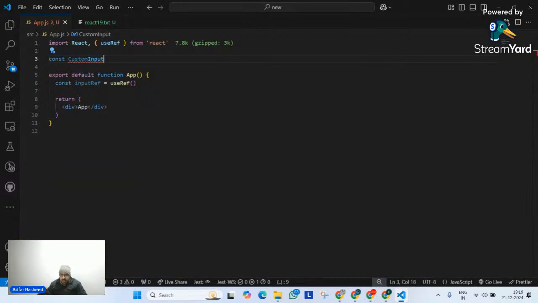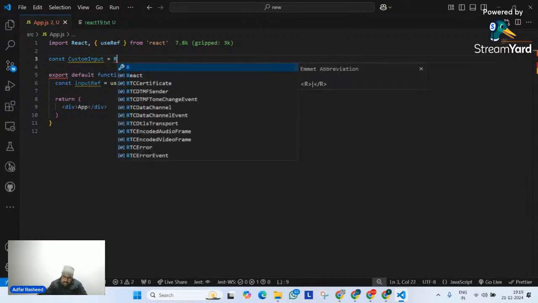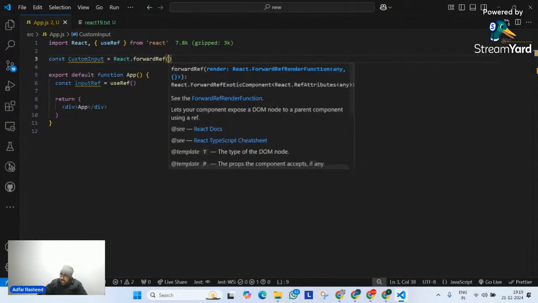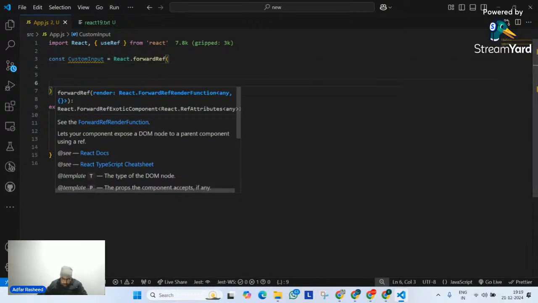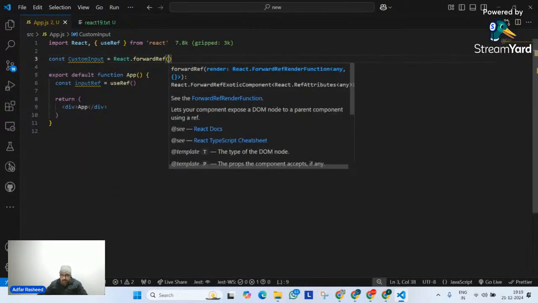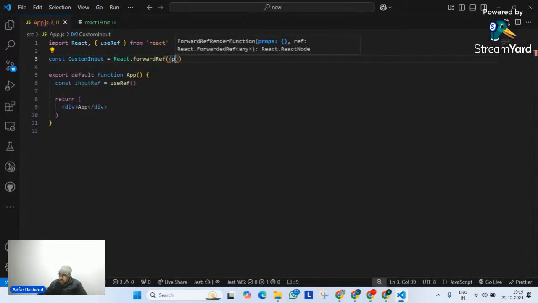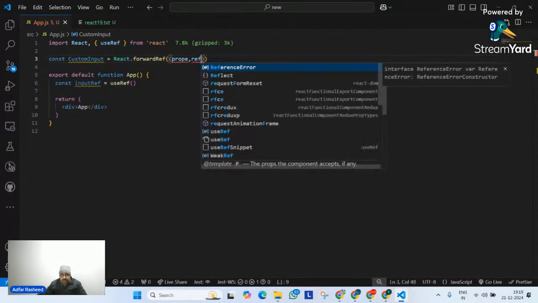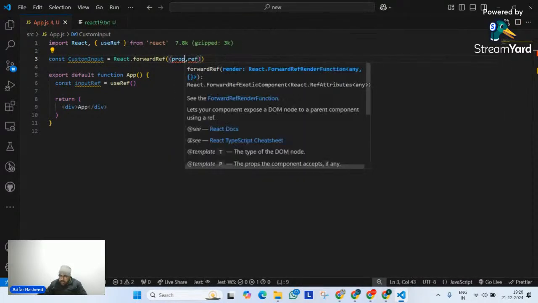So customInput equals, and let me simply use, until now, this is what we used to do. I will simply use React.forwardRef like this, in which it was receiving two arguments. Number one was your normal props. Number two was your ref. Yes or no? This is what we used to do.